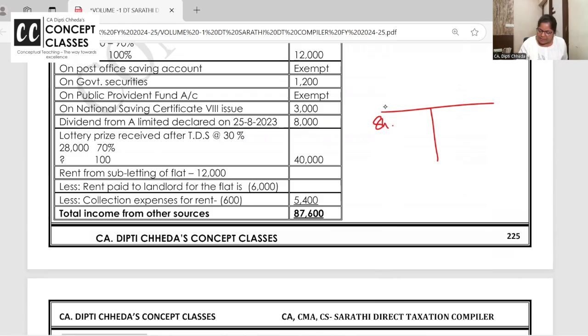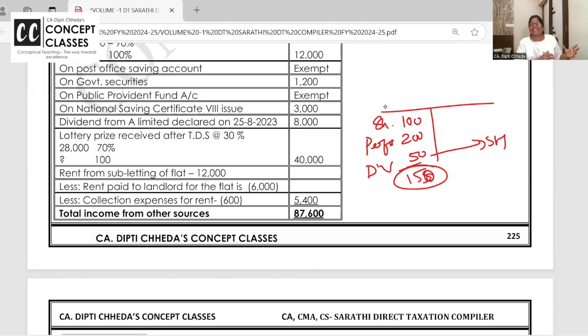This is the company's share capital, 100, and suppose they have earned profit of 200. Huge profits they have made. Now part of the profit, 50, they will give as dividend to the shareholders. The remaining profit, which is flowed back into the business, is called accumulated profit or general reserve or undistributed profits.